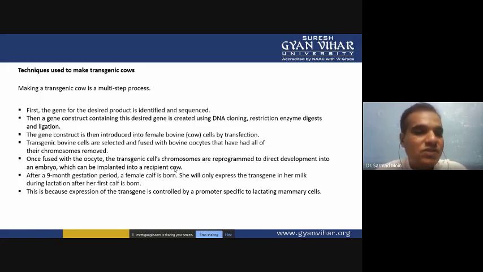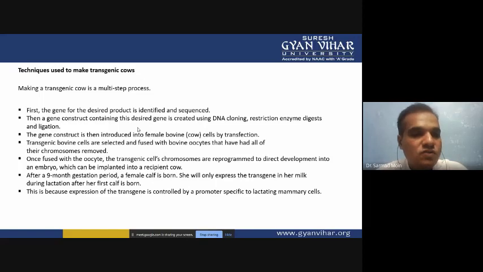So gene construction you have to do, and you have to construct that gene in such a way that it will express in the particular tissues, or in every cell, so that you have the particular transgenic protein in high quantity. After the gene construct is properly made, you have to put in a viral promoter or a specific tissue type promoter. If you put a specific tissue promoter before the gene, the gene construct will express only in specific tissues, it will not express in all types of tissues.